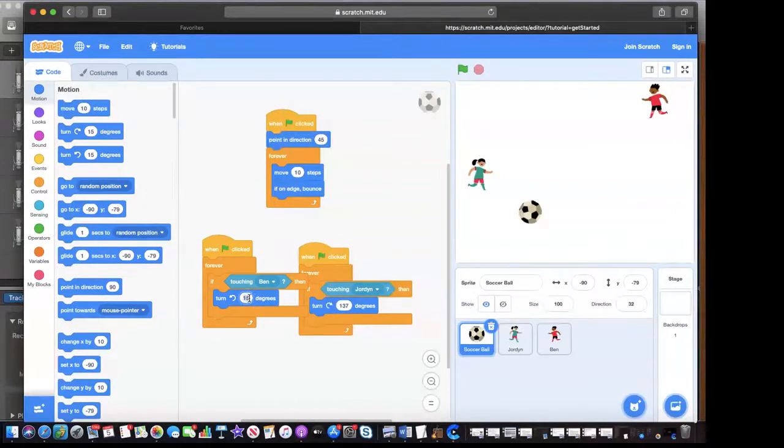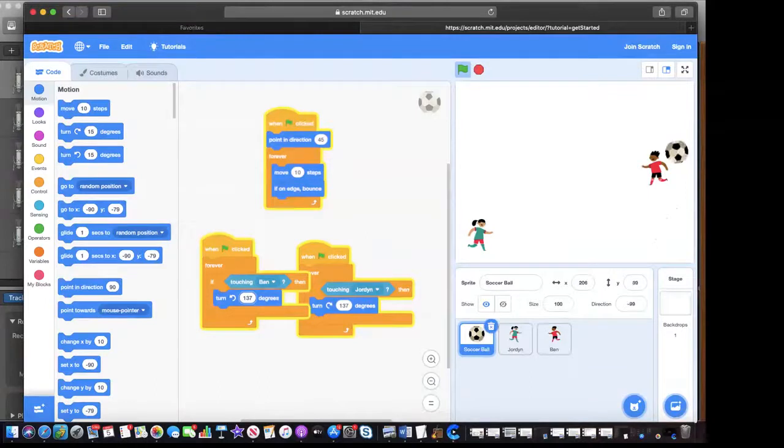And maybe let's try 137 degrees. Let's see what happens. We'll click that green flag. And the ball does bounce off. Now, it is possible for the ball to kind of phase through. And usually, if you like to fix something like that, you just have it wait 1 second so that the ball can run the code instead of trying to continue to run the code while right inside of Jordan.